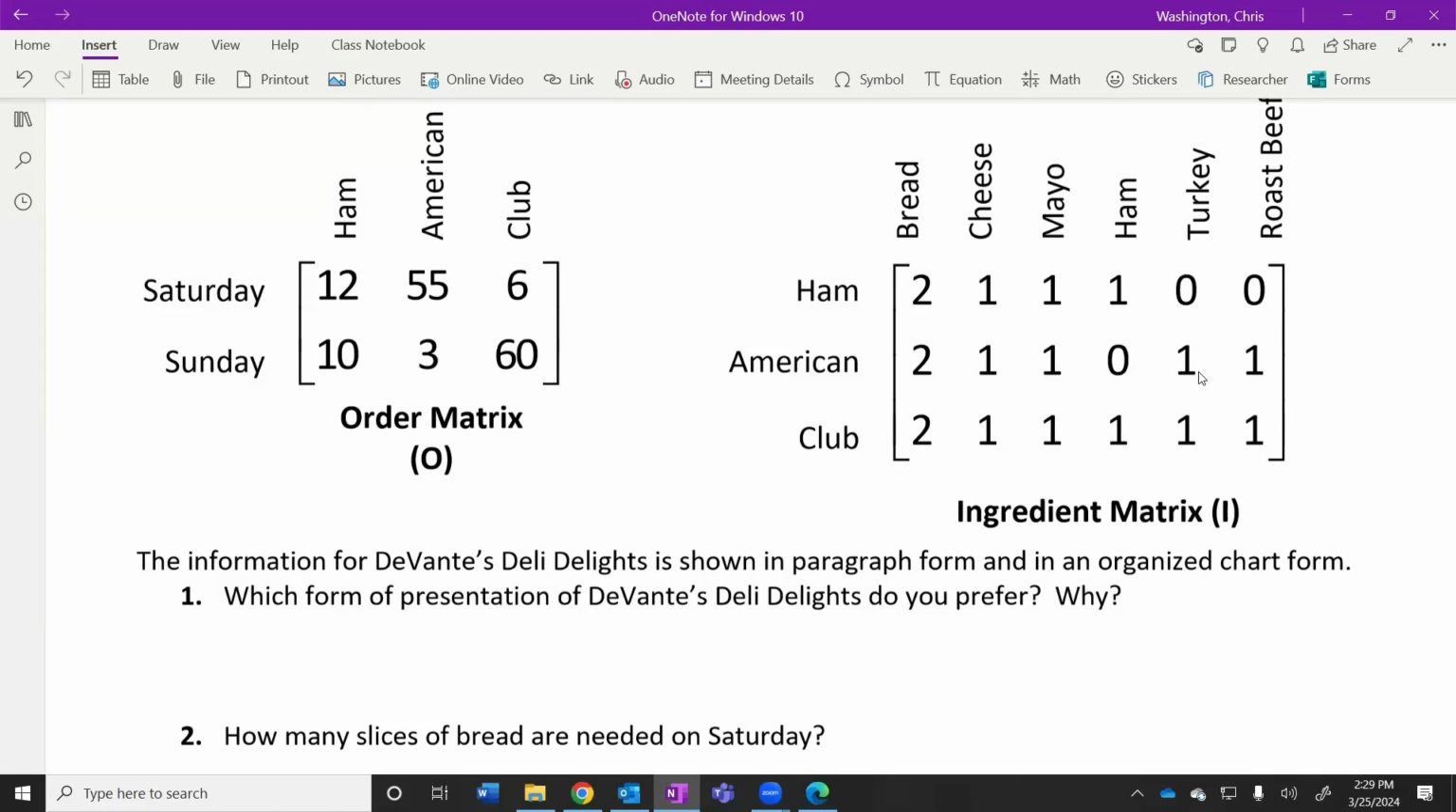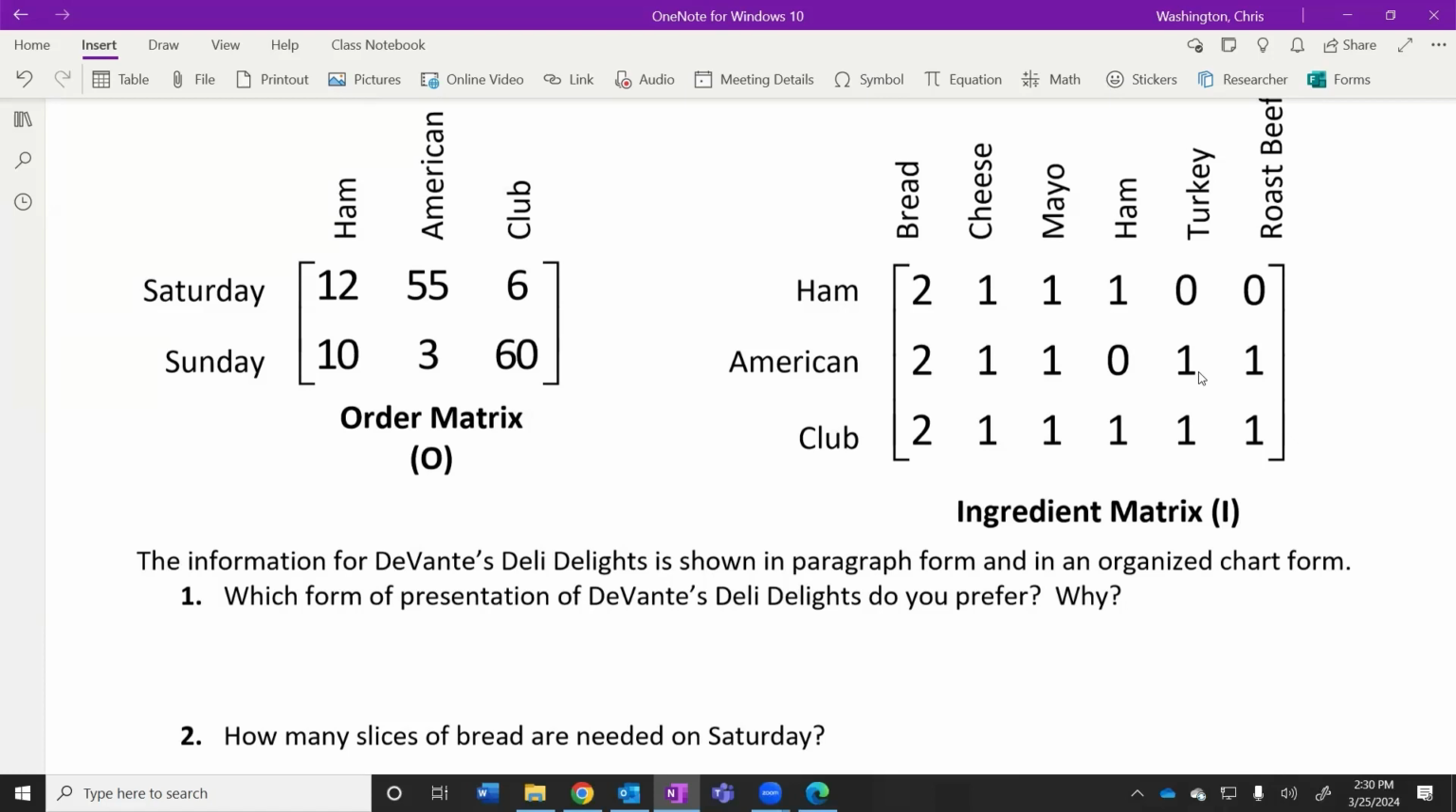So matrices are pretty useful in organizing large amounts of data. We only have Saturday and Sunday. What if this sandwich shop was open 7 days a week and we had to put all of that in paragraph form? How much longer would our paragraph be? A lot longer.